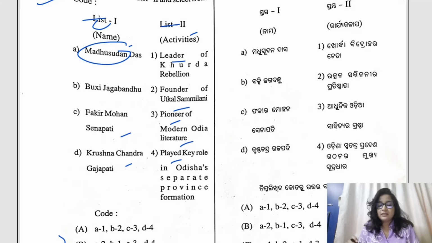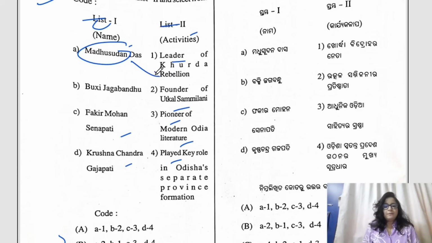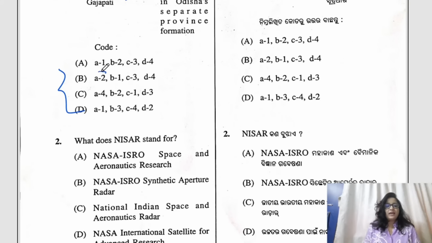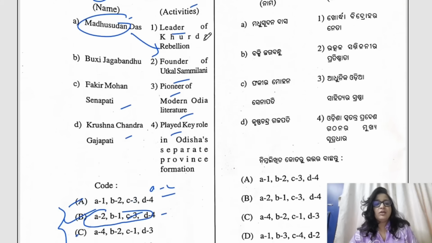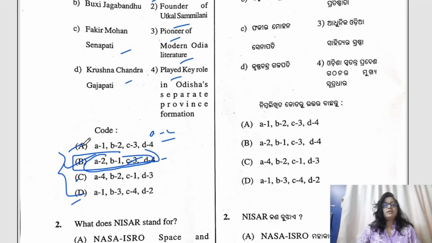April 1936. So, if we see the options, A matches with 2, right? Then in the options, A matches with 2 only in the option B, right? So this would be the correct answer because in the rest of the options we can't see A connecting with 2. So in this way you can directly reach the answer. So the correct answer would be B here.